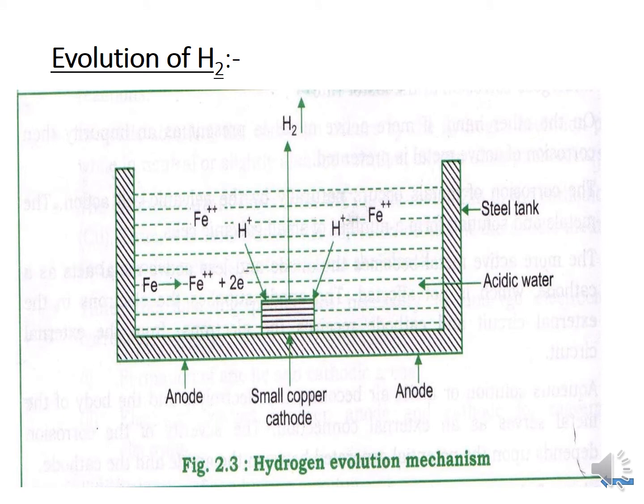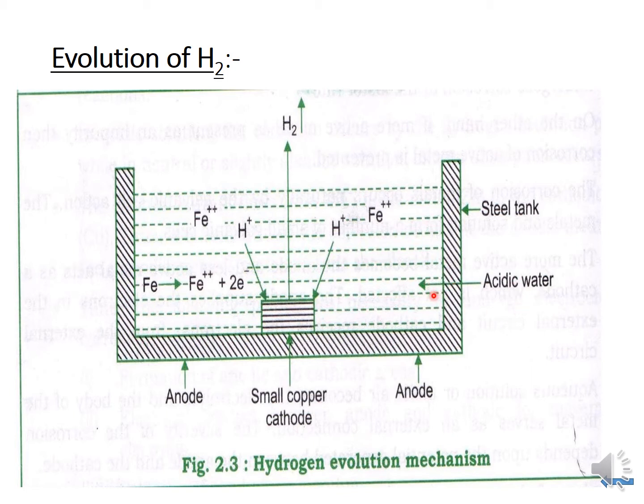See this diagram. Here we observe one large steel tank with a small copper piece attached. It may be a screw or a scrap material, and it is a waste tank, so it contains slightly acidic water.